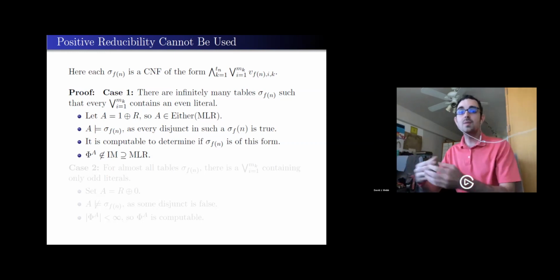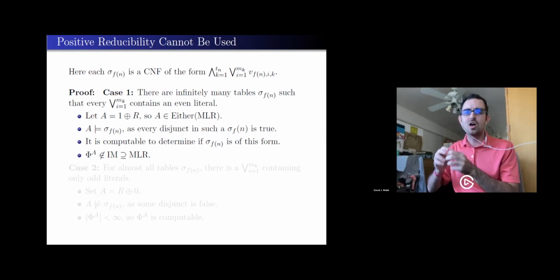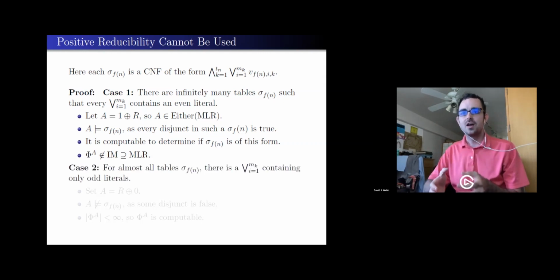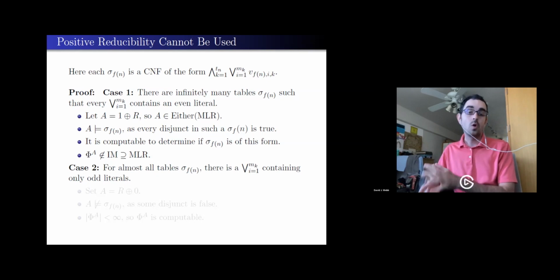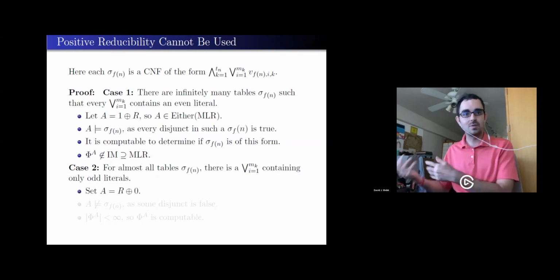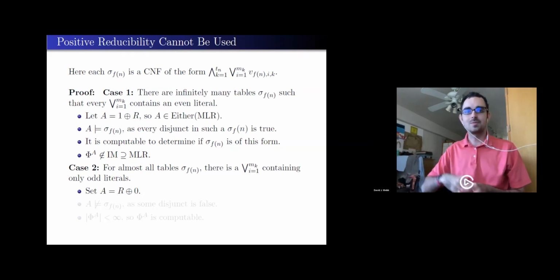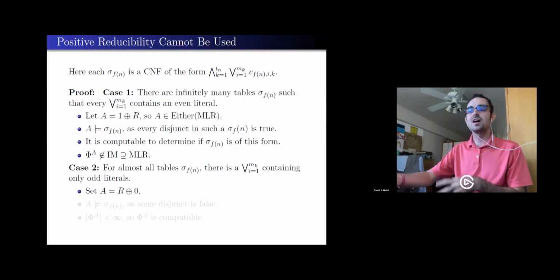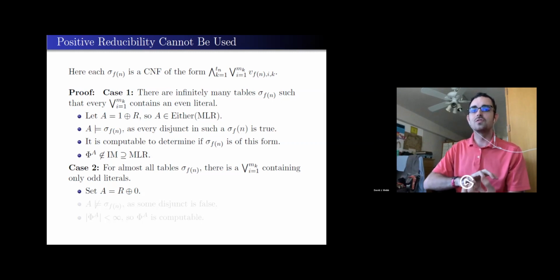There's another case. Maybe I can't do this. Maybe I can't get all that control. Maybe every single time I try, one of my disjunctions contains only odd literals. Well, that's okay, actually. I could just set all the odd bits to 0 and make the even bits random. And this is going to be a theme that comes back, that if I can't get control over the even side, I get a different kind of control over the odd side.